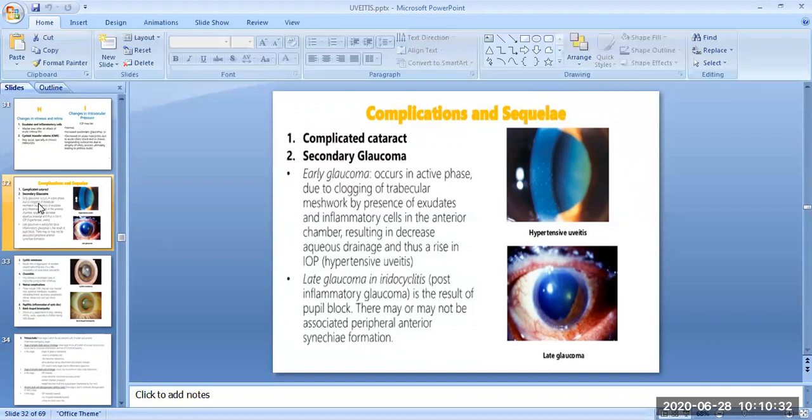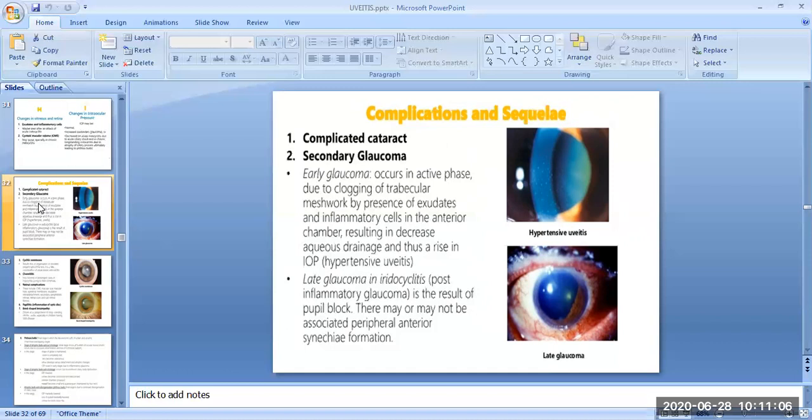The second complication is secondary glaucoma. It may occur as an early or late complication of iridocyclitis. In early glaucoma, in the active phase of the disease, the presence of exudates and inflammatory cells in the anterior chamber may cause clogging of the trabecular meshwork, resulting in decreased aqueous drainage and thus a rise in intraocular pressure. It is also known as hypertensive uveitis.